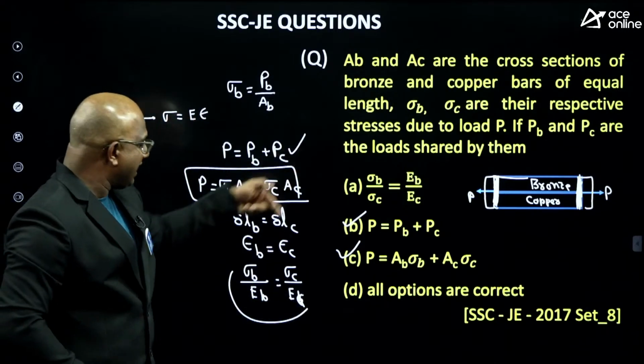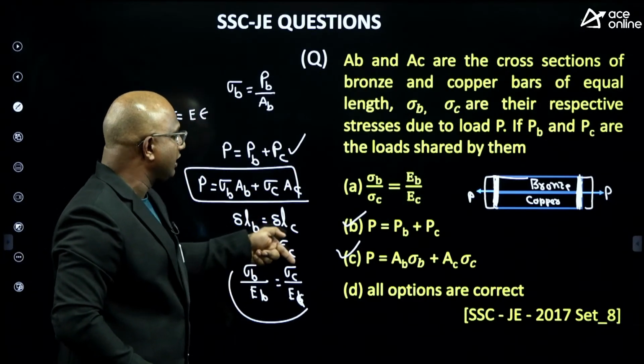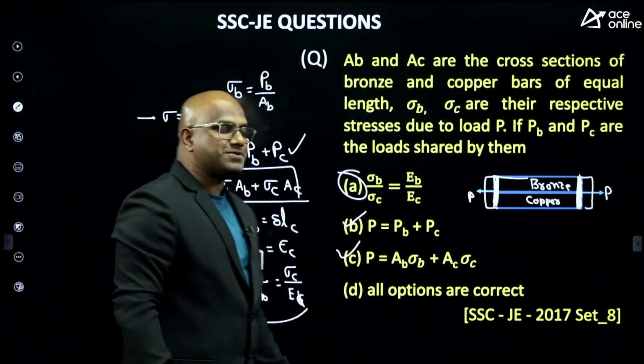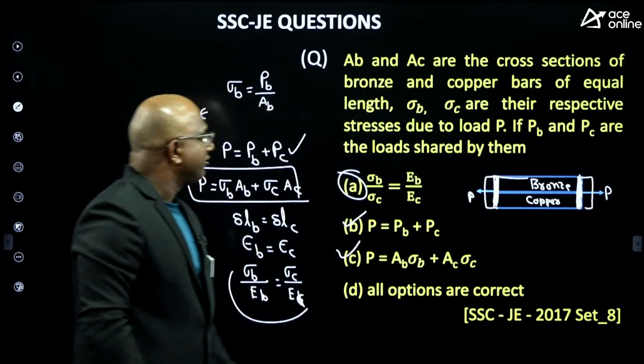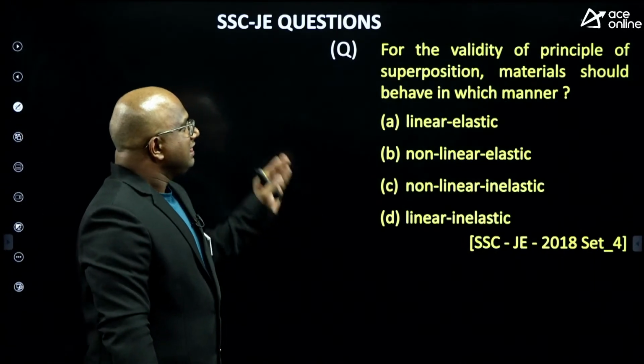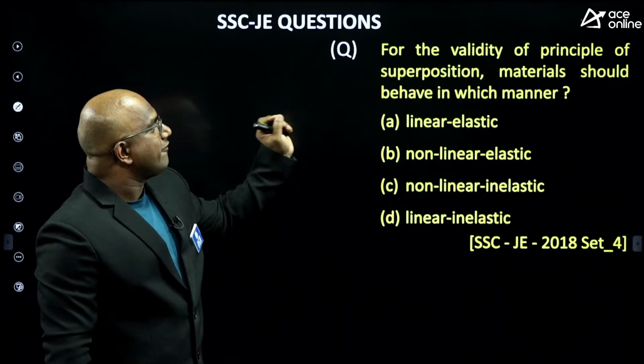Just rearrange these terms. Sigma B by sigma C equals EB by EC. So option A is also correct. So the right answer is that all options are correct, guys. Very good. Next, yes, this is a good question. The validity of principle of superposition.